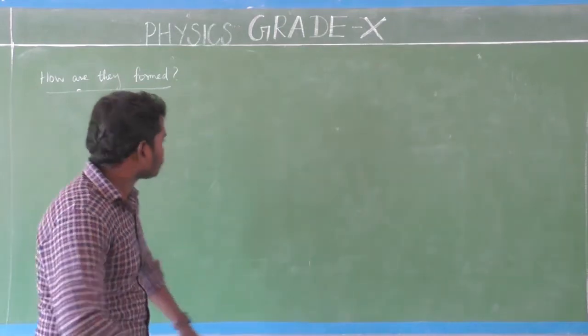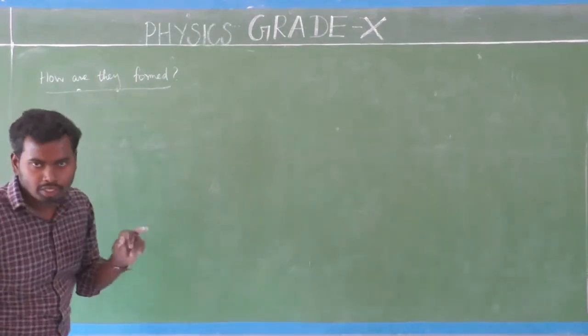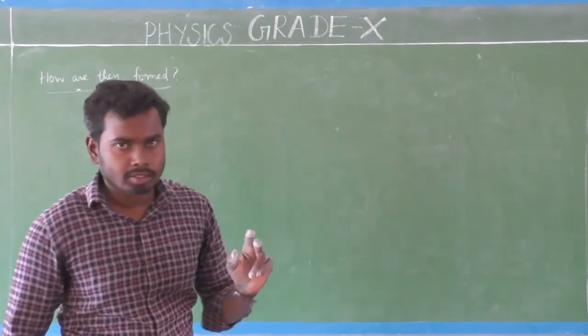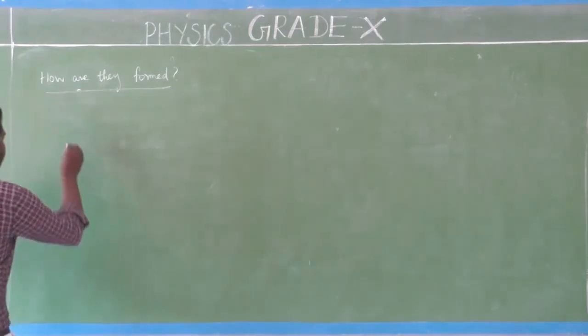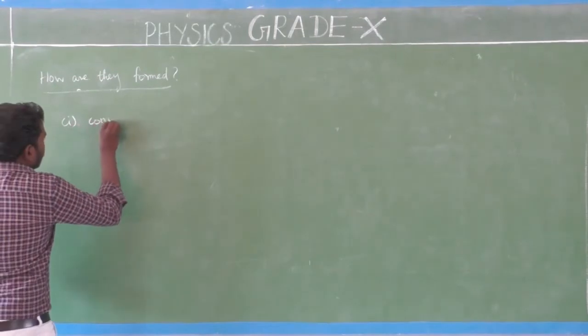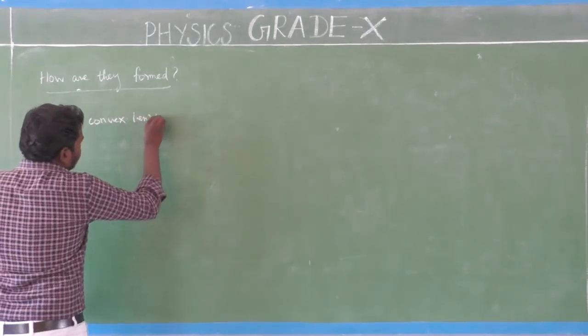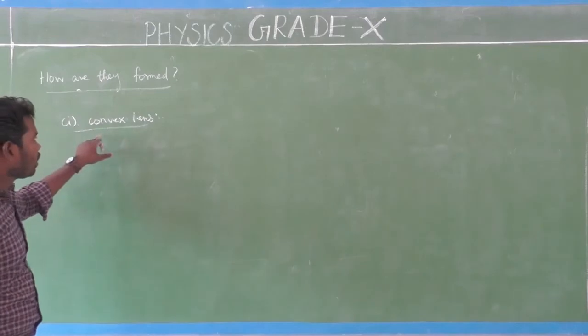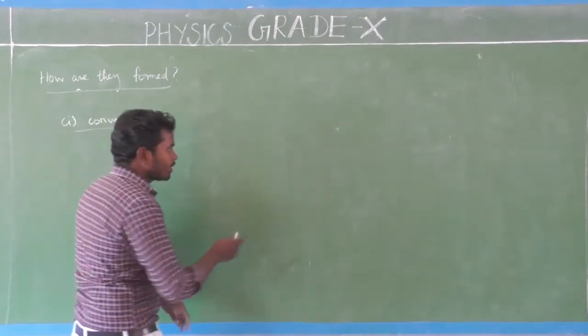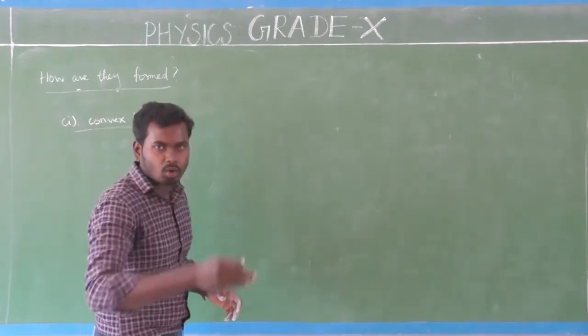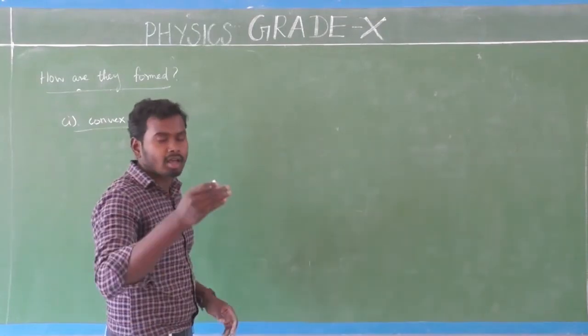So look here. First we are going to see how a convex lens is formed. Okay, first we will talk about the convex lens. Now we are going to see how a convex lens is formed, isn't it? That's very simple. Look here. I am going to draw the structure, which is a diagram of the convex lens.